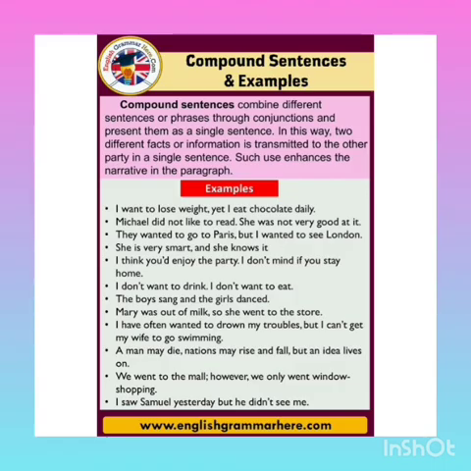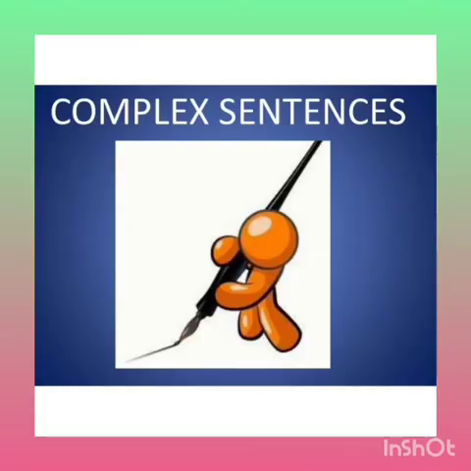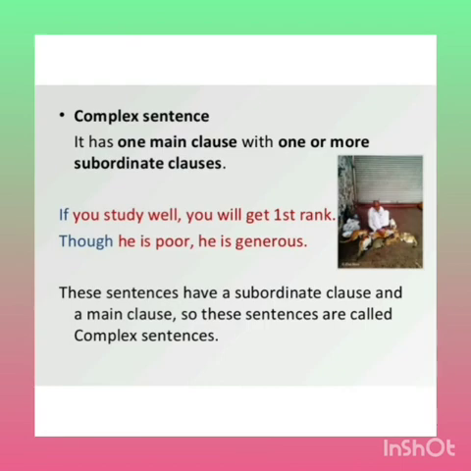FANBOYS. Now let us discuss the third type of sentence, the complex sentence. In a complex sentence, there is one main clause and one or more subordinate clauses. The main clause gives a complete meaning to the sentence, and the subordinate clause does not give a complete meaning to the sentence. Let us see the example.